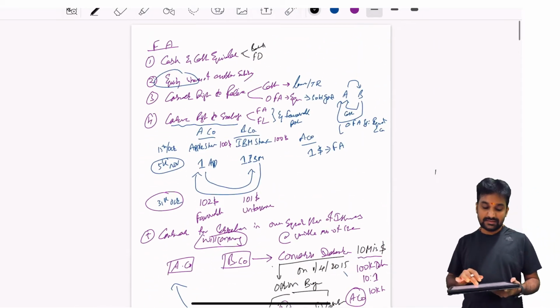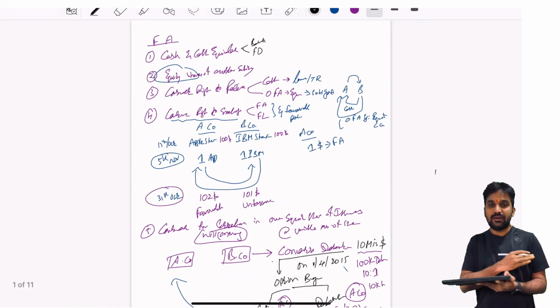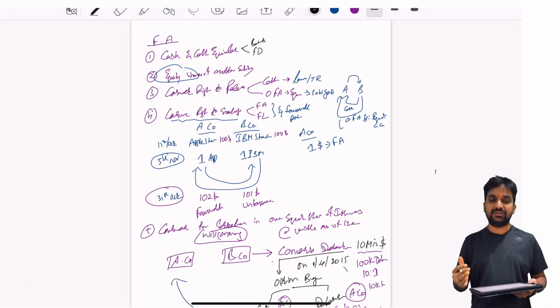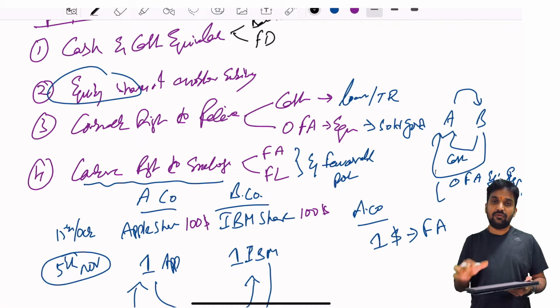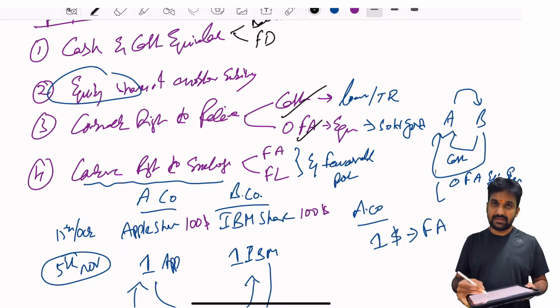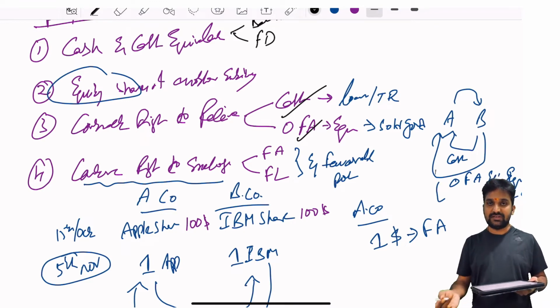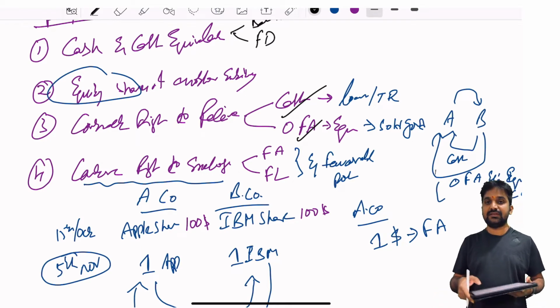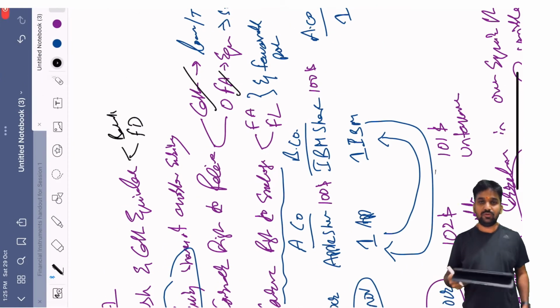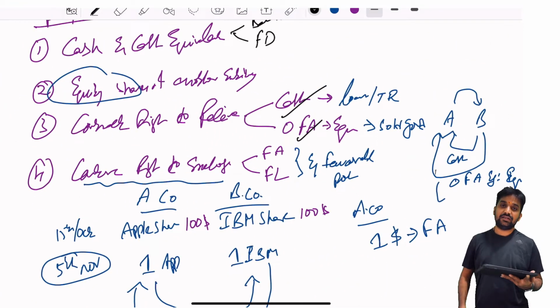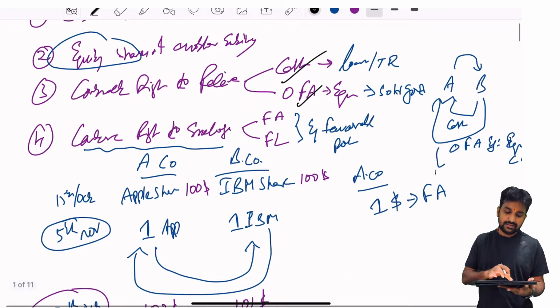So to summarize, cash and cash equivalents by default is a financial asset, and equity of another entity by default is a financial asset. A contractual right to receive cash or another financial asset is a financial asset. So we have seen the example for the cash, trade receivables, loans extended, etc. And another financial asset is a contract, where instead of them paying the cash, they are willing to settle using another financial asset.